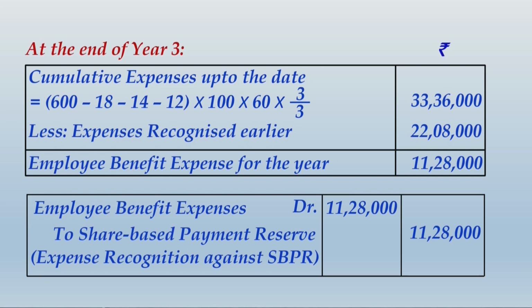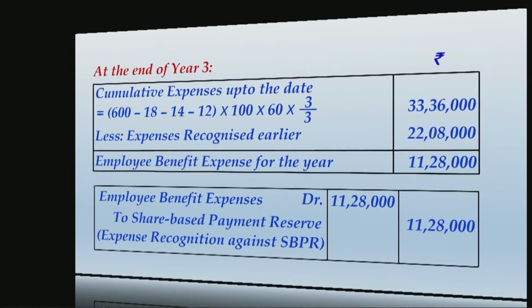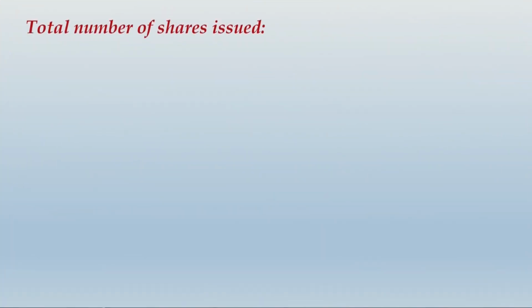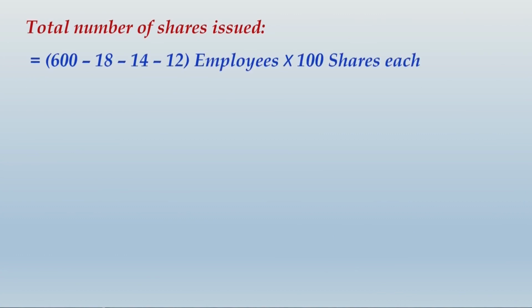Alright friends, you would have finished writing these calculations and the entry. Let us now calculate the total number of shares issued. I have just copied the same thing over here, 600 minus 18 minus 14 minus 12. That many employees multiplied by 100 shares to each employee comes to 55,600 shares.